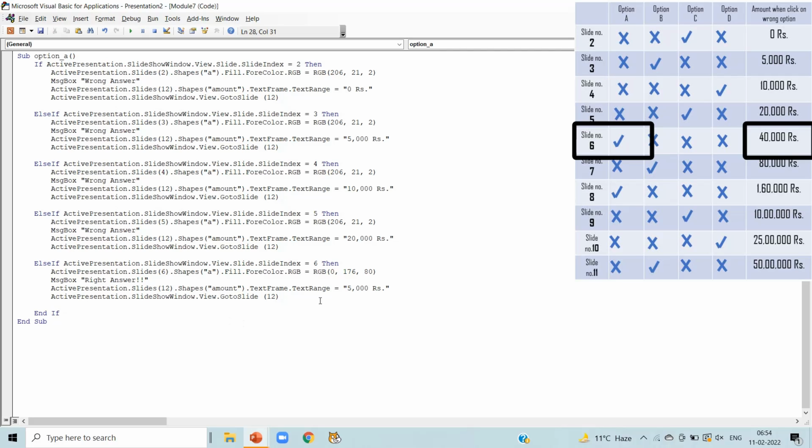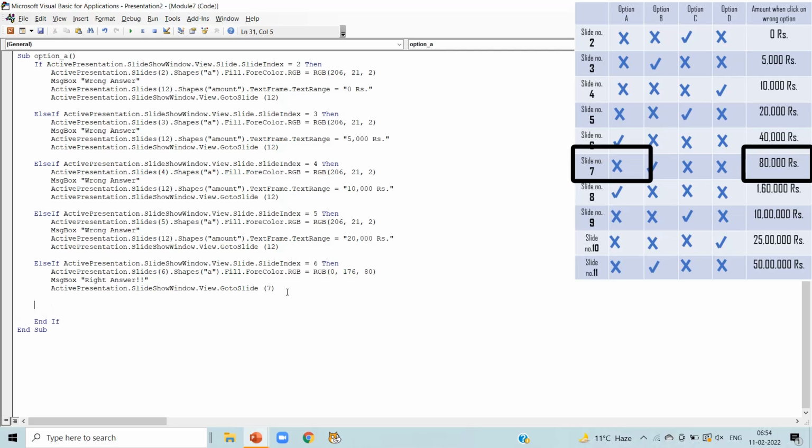Now in the active presentation dot slide dot amount we don't need to give because we will divert ourselves to the next question. We are giving right answer here. So delete this line and active presentation dot slideshow window dot view dot go to slide 7 we will write here instead of 12 because we are giving right answer here. So we will divert ourselves to slide number 7.